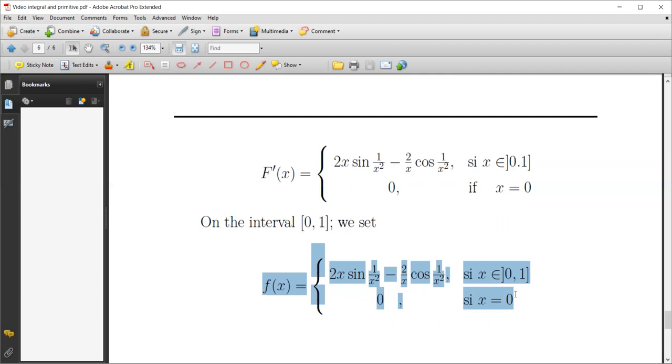But here, the little f is not bounded when we approach 0. Why? This will explode.